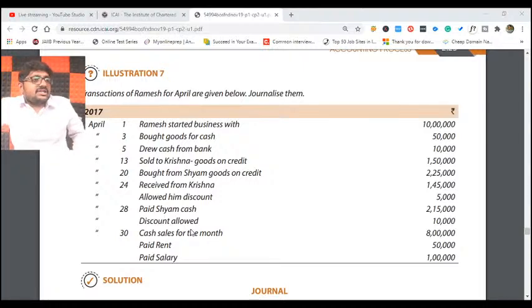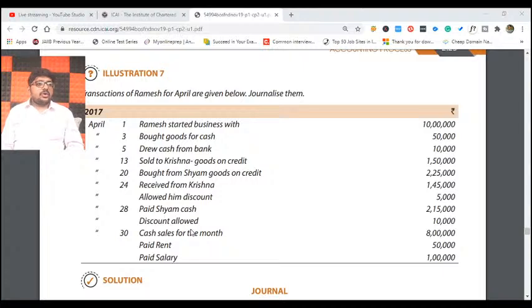April 1st, Ramesh started business with 10 lakh rupees. Journal entry: bank account debit to capital. Next, bought goods for cash. Probably 10 lakhs means we can take it as cash account also. It means cash account debit to capital, we can take as the first transaction. Second one is bought goods for cash, 50,000 rupees. So what is the journal entry? Purchase account debit to cash, 50,000. Drew cash from bank account: cash account debit to bank, 10,000.